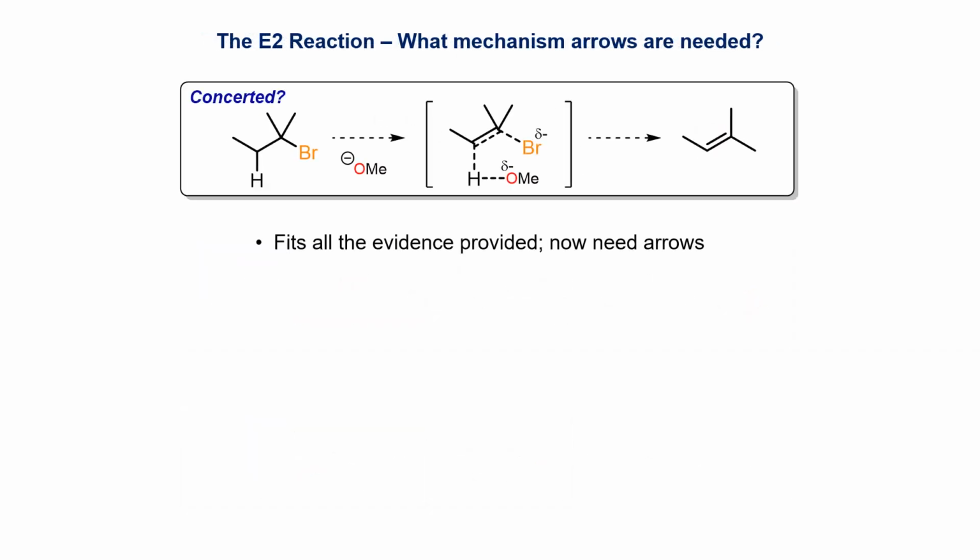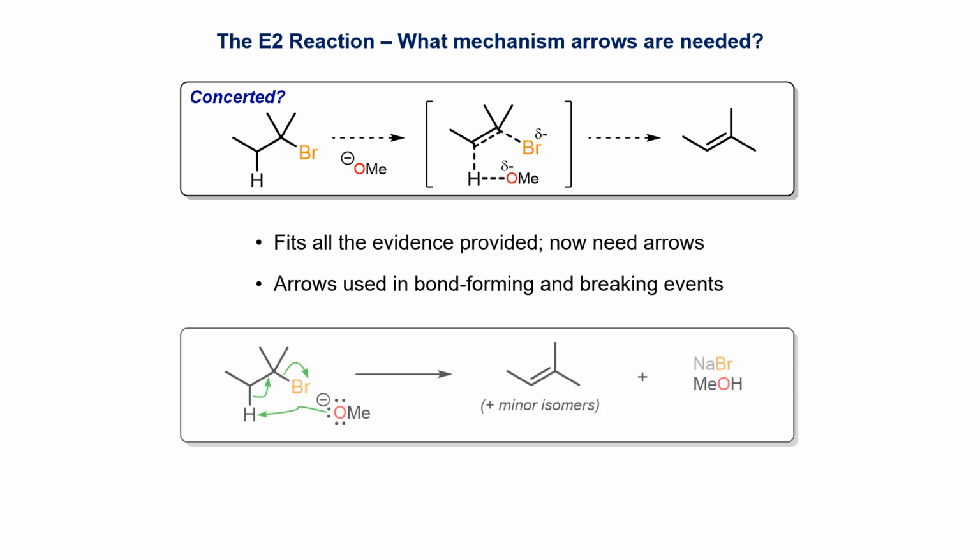We now need to come up with the mechanism arrows needed to describe this elimination process. Since only three events are occurring, we only need three curved arrows. One describes the base forming a bond with the beta proton. The second shows the C-H bond breaking, with that pair of electrons being used to form the pi bond. The third arrow describes how the leaving group breaks away and takes with it an extra pair of electrons that were introduced by the base.